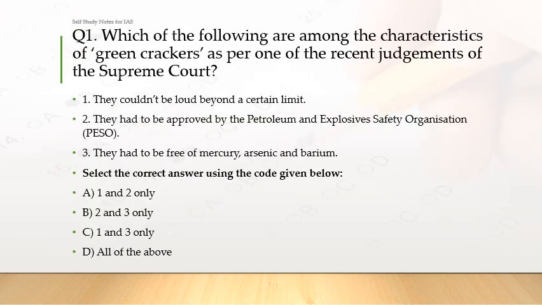So now we are going to start our main course, that is the MCQs based on the Hindu. I will read the question, then pause the video and try to solve it. Question number one, based on the October 6th Hindu analysis: which of the following are the characteristics of green crackers? This is a new term which was in vogue last year through a Supreme Court ruling.